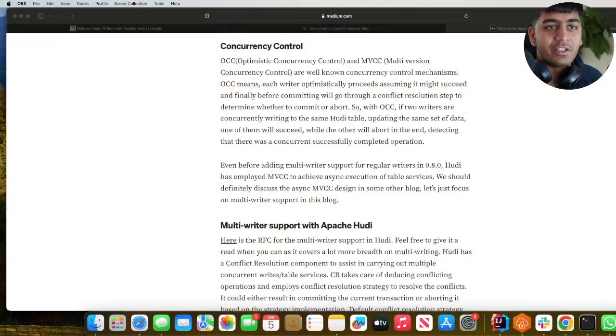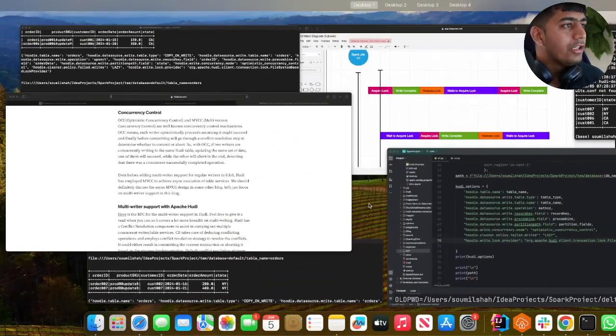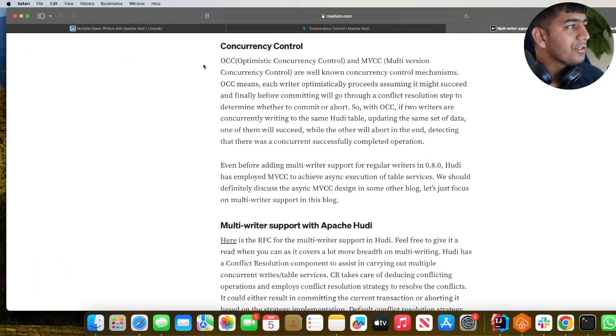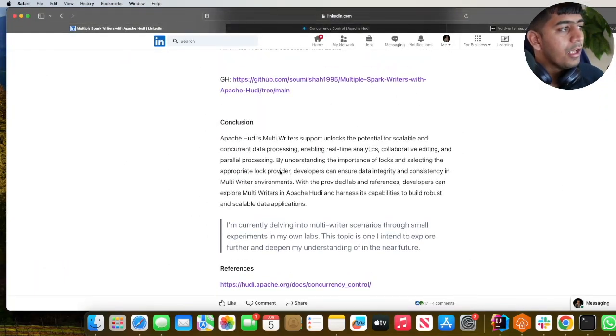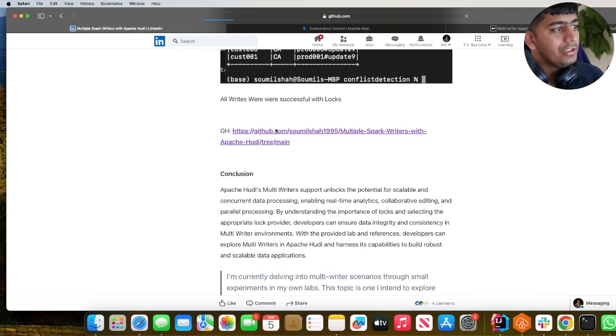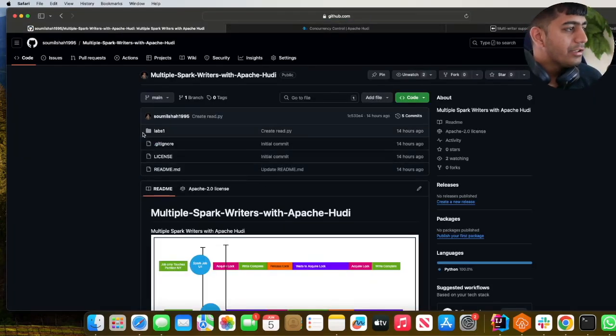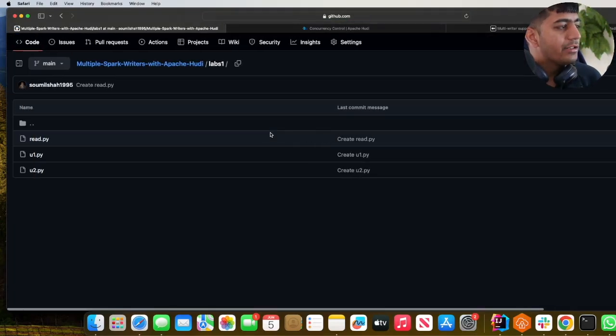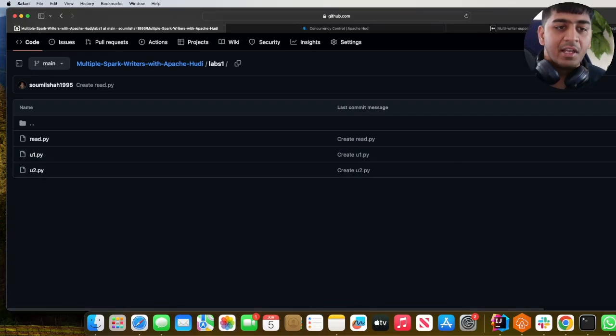So I hope you have enjoyed this simple lab. Also, the entire lab can be found in my GitHub section. If you go to the LinkedIn blog and scroll down, you will see a link. If you click it, you will see lab 1, and you can try this lab on your personal local machine.